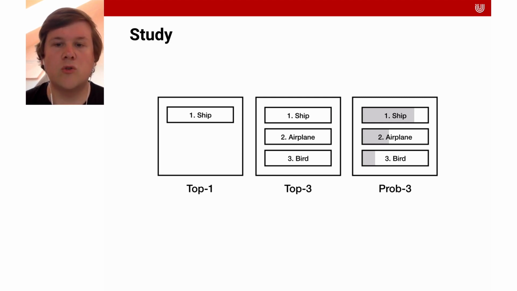Prop 3 shows the same ranking and visualizes the probability of each prediction using a bar. The probabilities are based on the activation of the softmax unit of the convolutional neural network, which represents the probability distribution over 10 different classes. Prop 3 was selected since it visualizes the probability distribution computed by the machine learning system, thus exposing that such ML systems operate in the regime of probabilities and correlations.